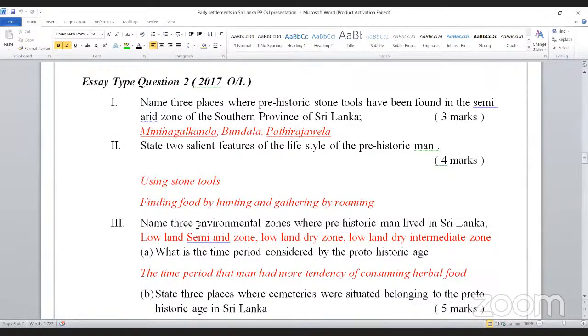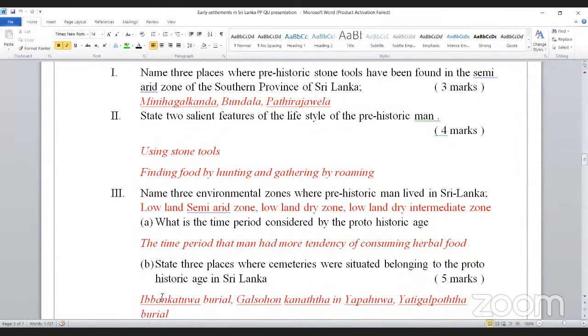State three places where cemeteries were situated belonging to the proto-historic age. Three places: Ibban Katua, Galson Kanatin Yapav, Yatigal Burial. From all these places we will find evidences about cyst burials. Cyst burials are found from these three places. That's the question. Even if you write the two places where clay tub burials are found, Nikavala Mulla in Duanvale and Akanaga Kalotu, that's correct. But exactly, the three places where you find evidences about cyst burials.